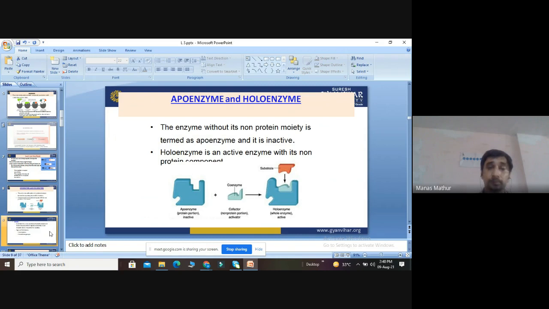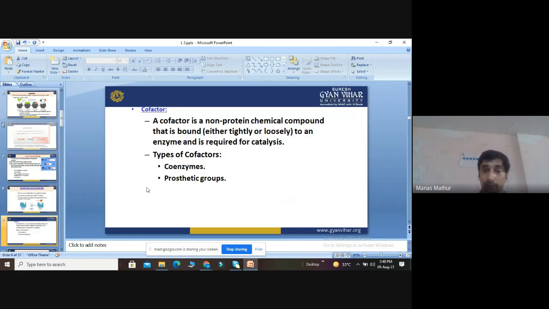Then we define what a cofactor is. A cofactor is a non-protein chemical compound which is either tightly or loosely bound to the enzyme and is required for catalysis.